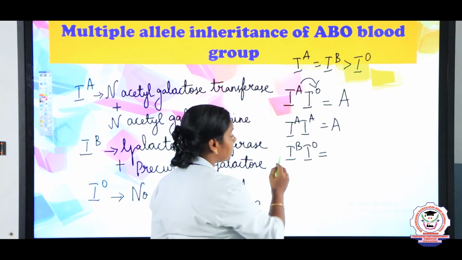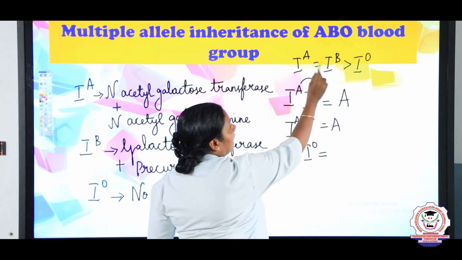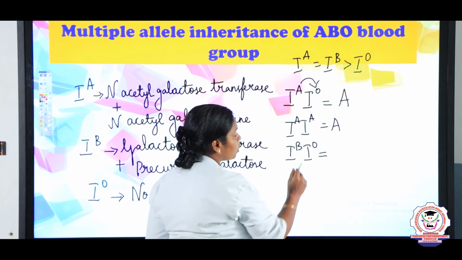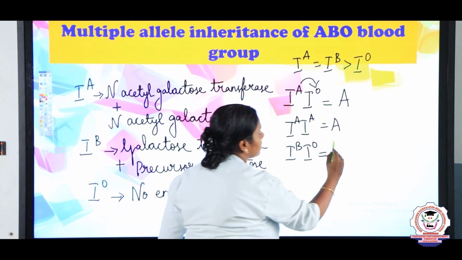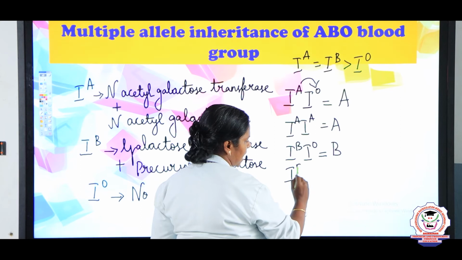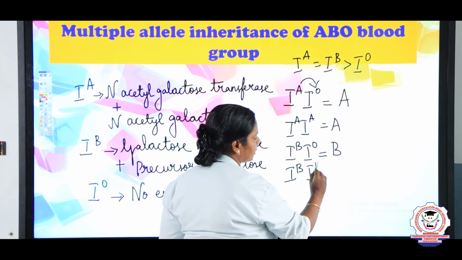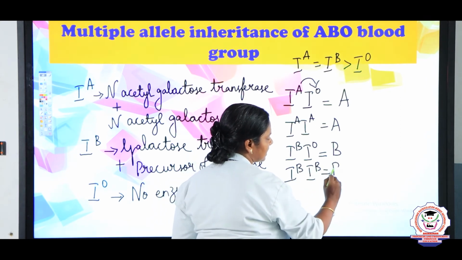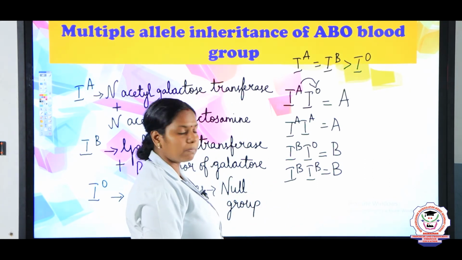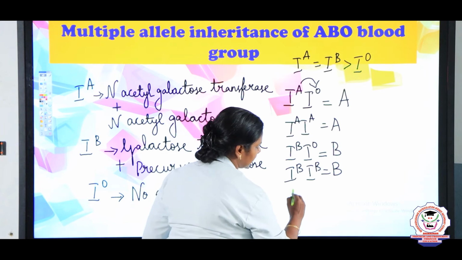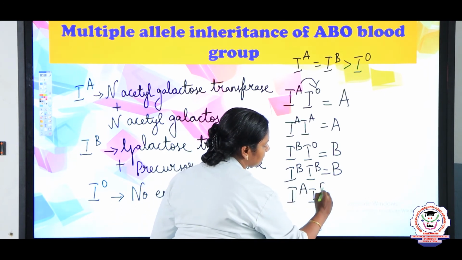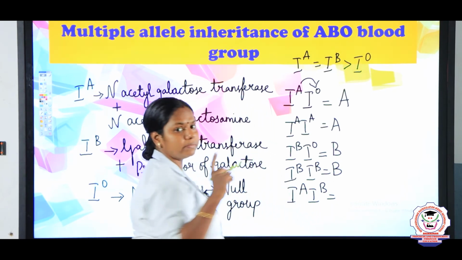Yes, B, because A and B are co-dominant but they are dominant over the O. So, O will not be expressed and the person will be of B blood group. Next is IB IB. Then also we can say the person possesses the B antigen and belongs to B blood group. And if the person possesses the alleles IA, IB, what will be the blood group? Anyone?